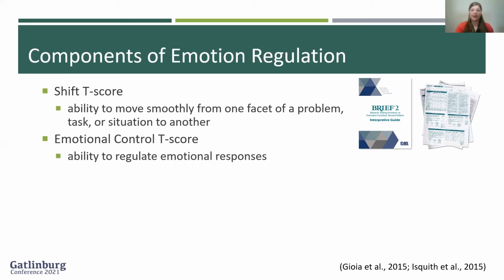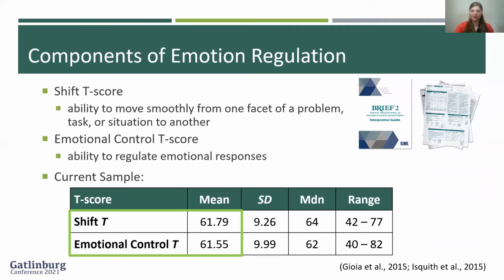Emotional control evaluates the ability to regulate emotional responses. For the current sample, mean T-scores for both skills were elevated. Standard deviations were similar to the general population, and scores range from no impairment to severe difficulties in shift and emotional control.